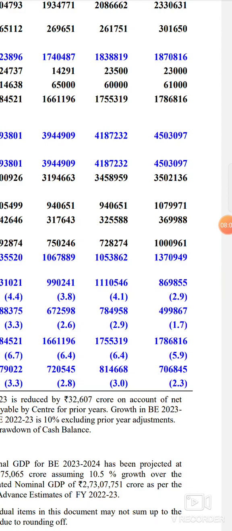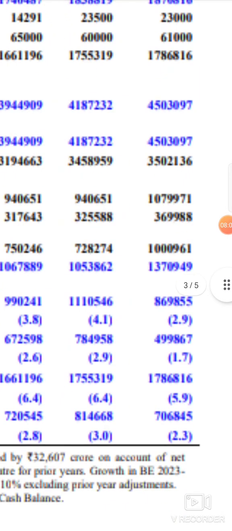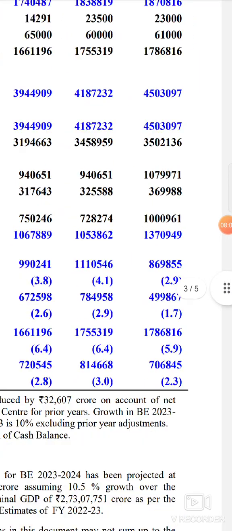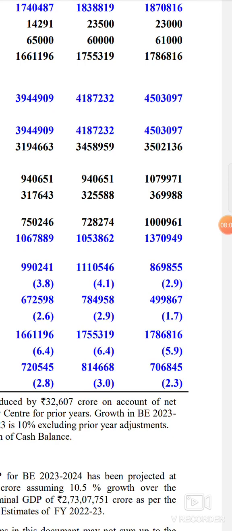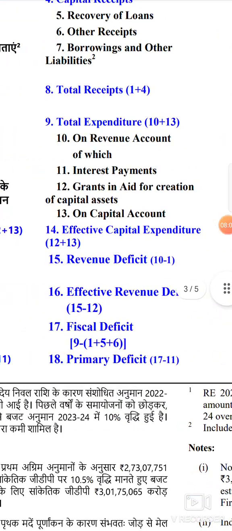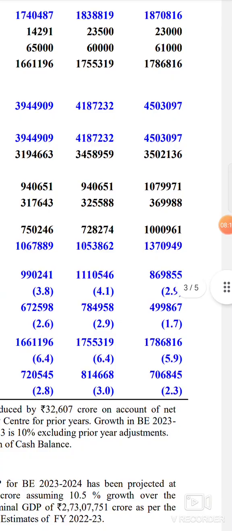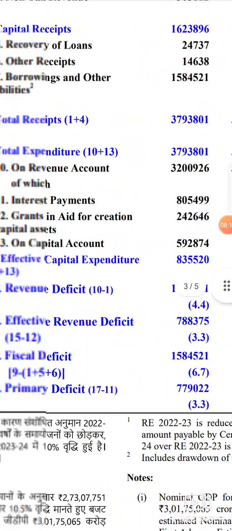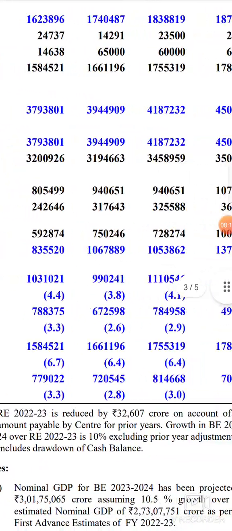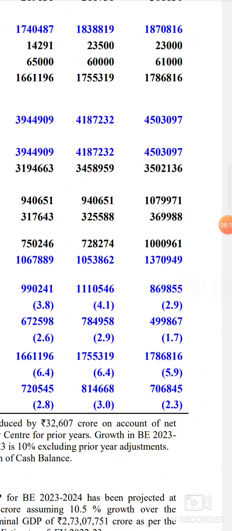And if you look at the breakup of this 45 lakh, this 10 lakh 961 is on capital account, meaning nothing but capital expenditure. And if you observe on revenue account, how much? 35 lakh is the revenue expenditure. 35 lakh 2136 is the revenue expenditure. This is a broad breakup of expenditure for the government of India.